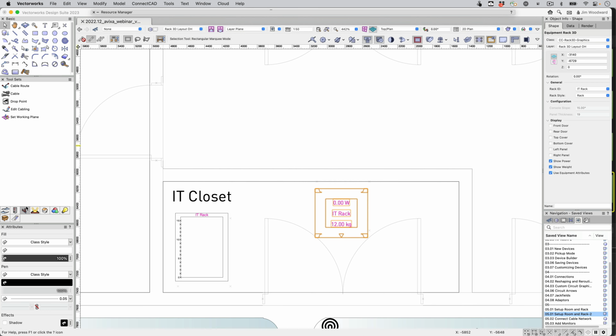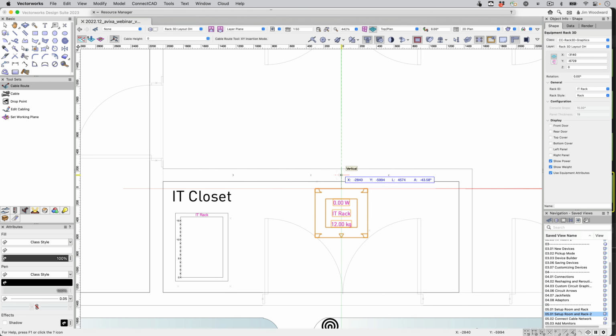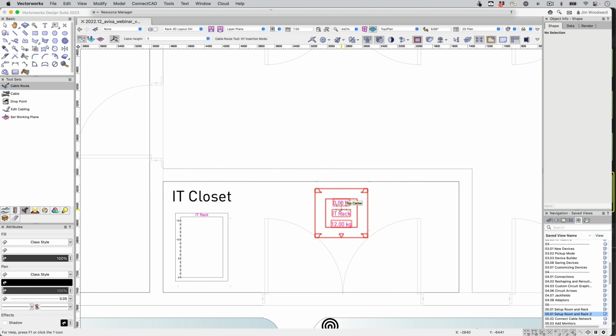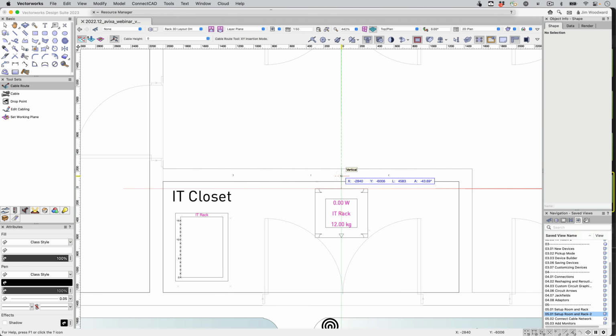Now going to the cable route tools, we'll connect that route from that rack. We have multiple heights that we can run this cable path. We've predefined these. And I can hit a modifier key to bring those up mid-path.